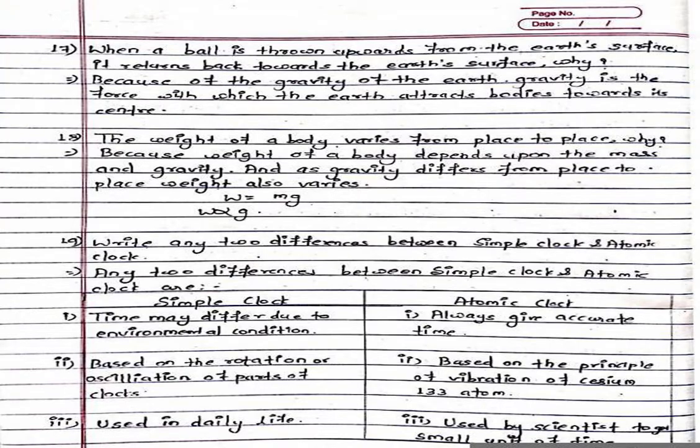Another one is, when the ball is thrown upwards from the earth's surface, it returns back towards the earth's surface. Because of the gravity of the earth. When we throw something upwards, gravity is the force which attracts it towards the center of the earth, pulling it downwards. So it is the opposite force.